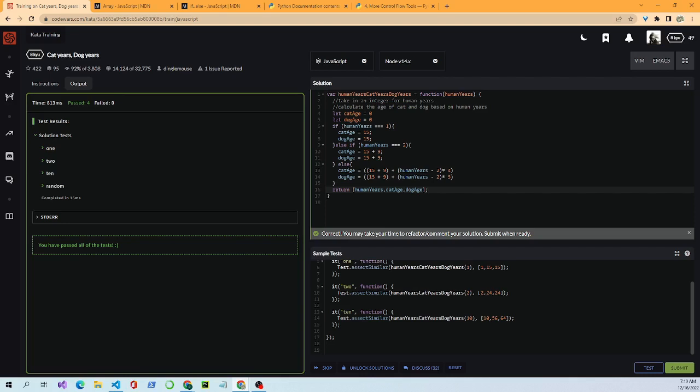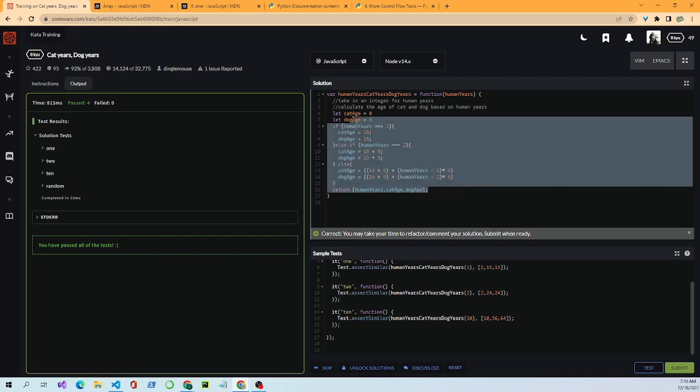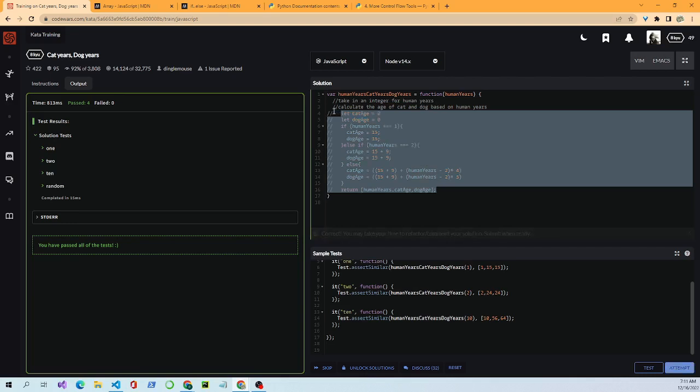We could have come in here and said, how would I make this simpler? Because when you look at code you write the first time, it's a little bit long. And then you think about, well, how can I shorten it? How can I refactor it, to make it a smaller piece of code, but still do the job. So this is the first way I would have done. Let me comment that out.